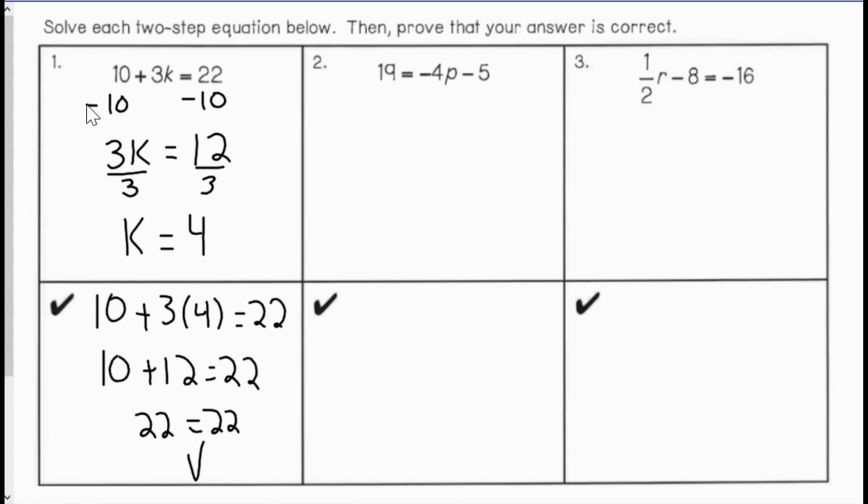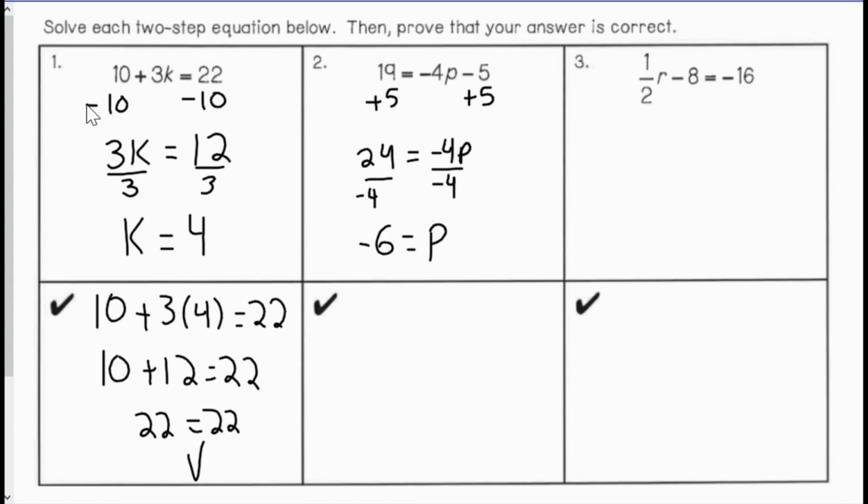Looking at number 2, I have 19 equals negative 4p minus 5. Now I have negative 5 from 4p. So I'm subtracting 5. So I want to use my inverse operation. I want to add 5 to both sides. 19 plus 5 is 24. That's equal to negative 4p. Now my p is being multiplied by negative 4. My inverse operation of multiplication is division, so I want to divide by negative 4. So 24 divided by negative 4 is negative 6. That's equal to a single p. So p equals negative 6.